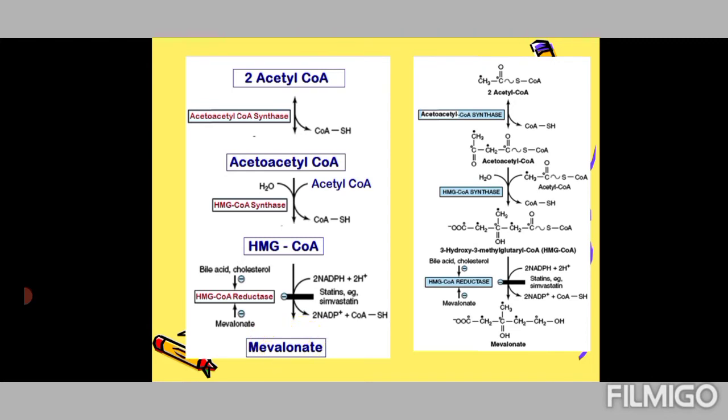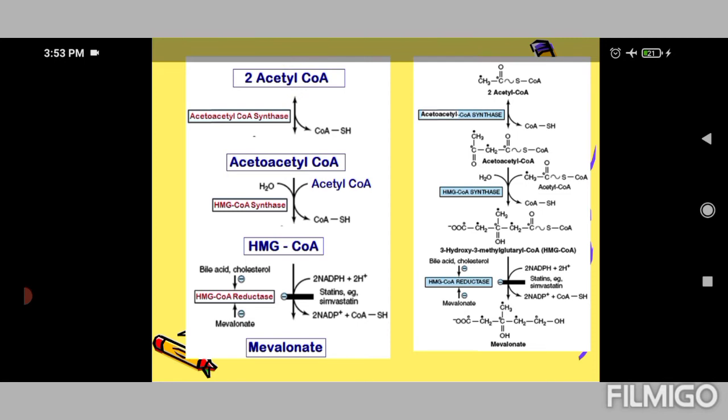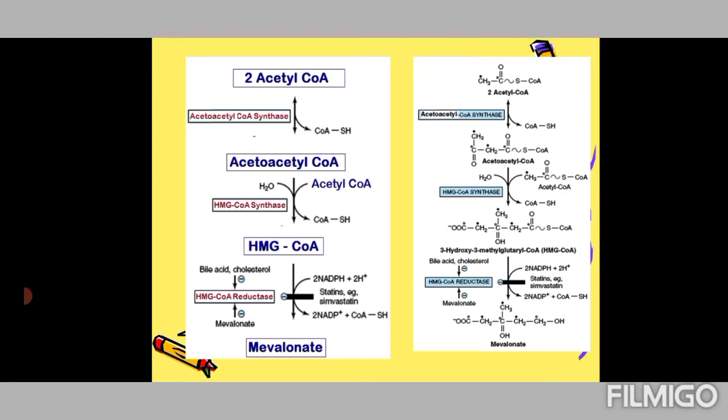Now, 2 acetyl CoA which got into the cytoplasm from the mitochondrial matrix give rise to acetoacetyl CoA with the help of the enzyme acetyl CoA synthase. And further, one more molecule of acetyl CoA comes into play to give rise to HMG-CoA, which is 3-hydroxy 3-methyl glutaryl coenzyme A. A water molecule is taken, and the enzyme involved is HMG-CoA synthase.